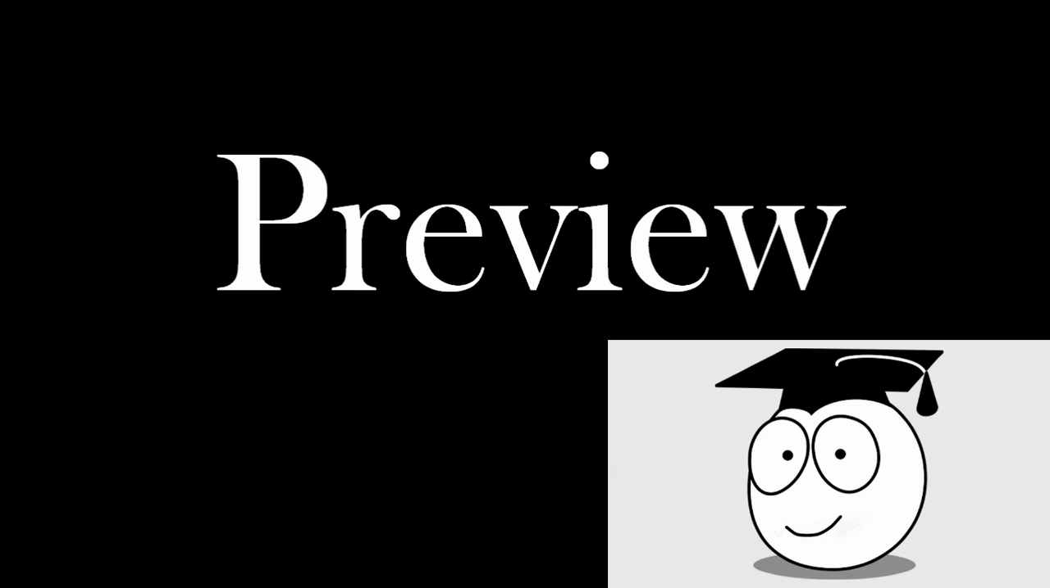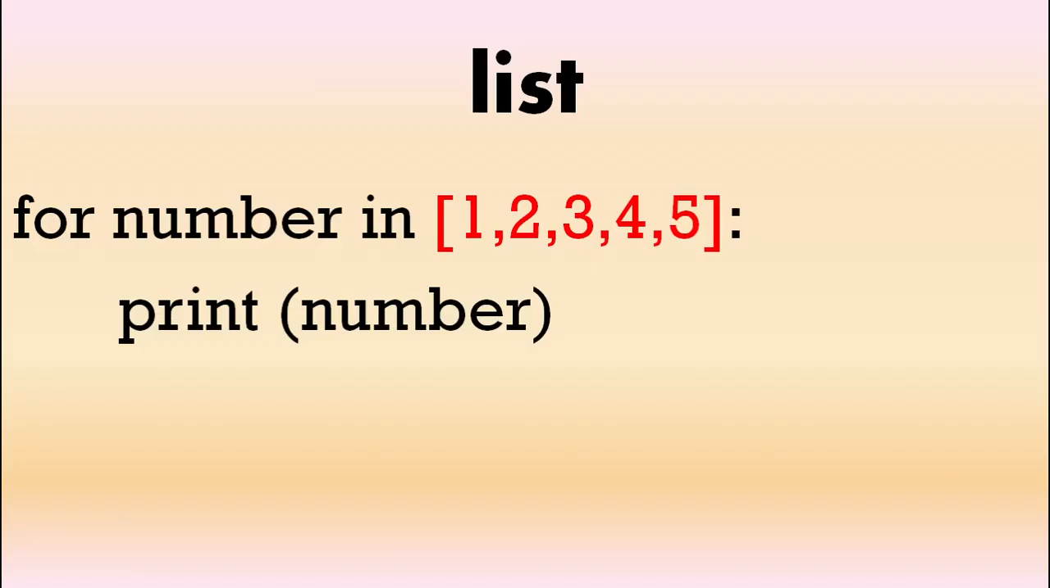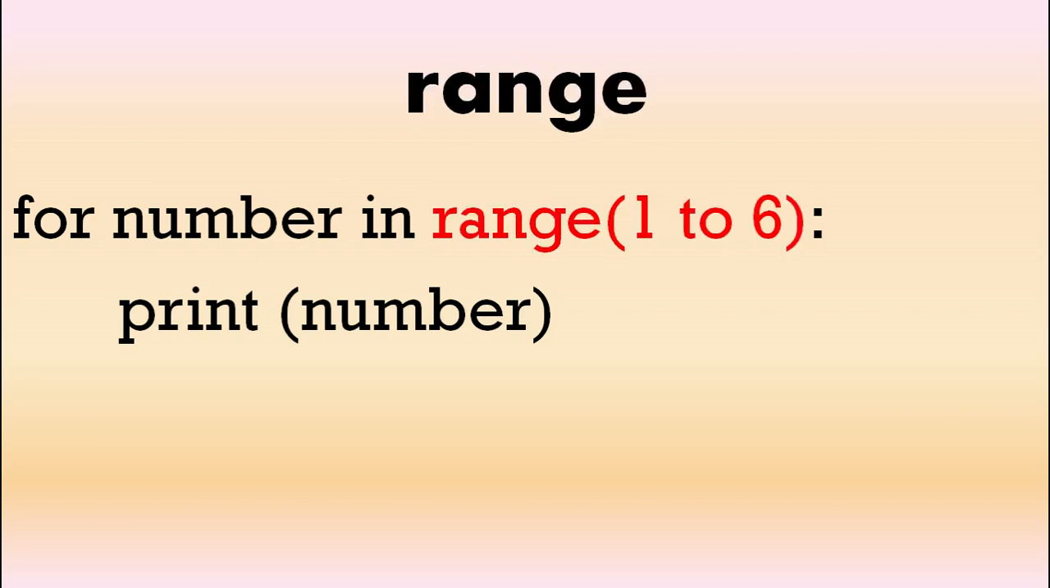A preview of what's to come. Look at the numbers in the square brackets. That was a list. We'll explain lists in future videos. Also, there's something we haven't seen before. This we'll explain in the future, but we'll have a look at this as well. Instead of having to write out all the numbers, we can use the function range. So we'll look at functions and we'll look at range.